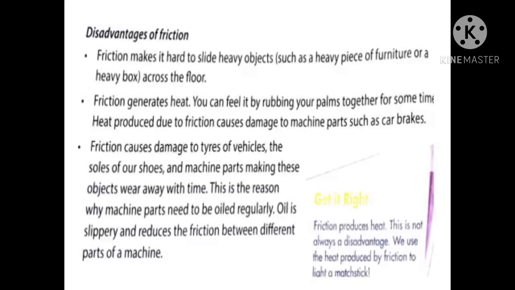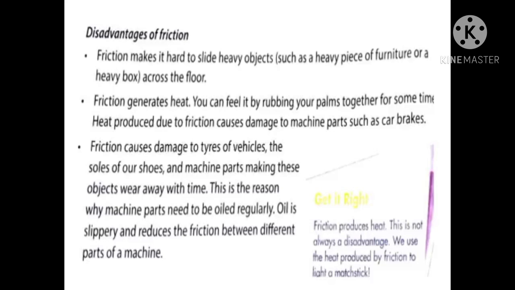Heat is produced due to friction, which causes damage to machine parts such as car brakes. See, friction creates heat. As I told you, in the cold season, we have a habit of rubbing our palms in opposite directions and keeping them on our cheeks. That means we can feel the hotness by rubbing both the hands.